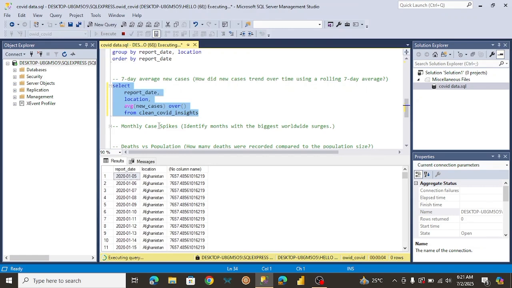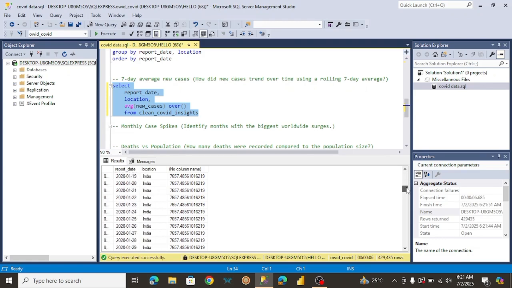As you can see, it's performing the calculations for every single one of the rows, regardless of the duplicates. That is what we get, and this is not what we want. It has performed the calculations for all of the rows. So here's the result we got. What we want here is to segment it by location. We want it to perform the calculation for a particular location, then move on to the next location.